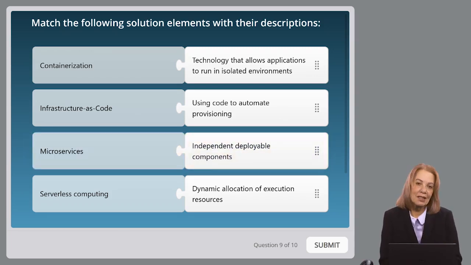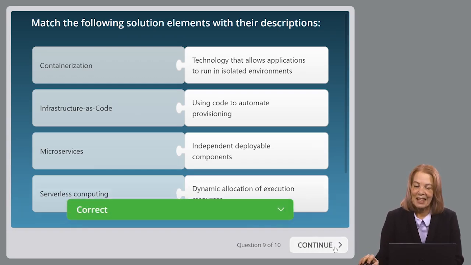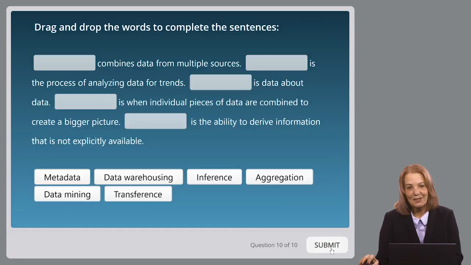So reading through these, containerization is technology that allows applications to run in isolated environments, infrastructure as code is using code to automate provisioning, microservices are independent deployable components, and serverless computing is a dynamic allocation of execution resources. Let's check and see if we're right. And we are.